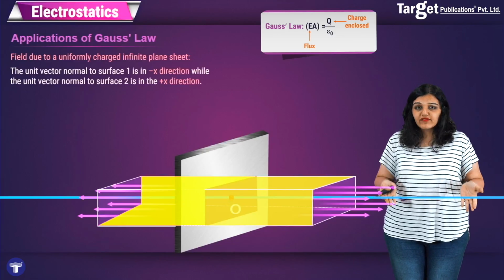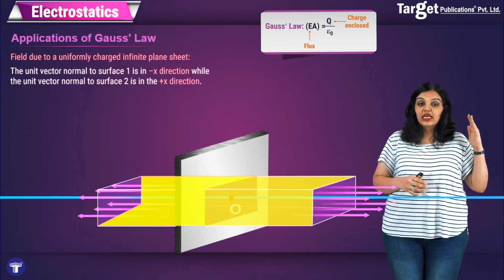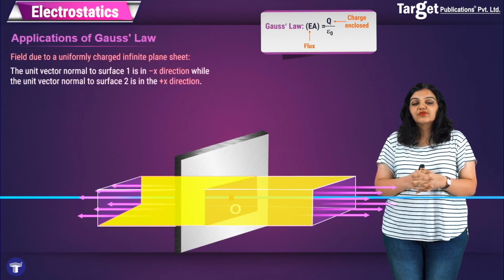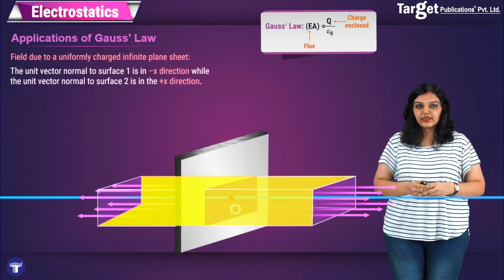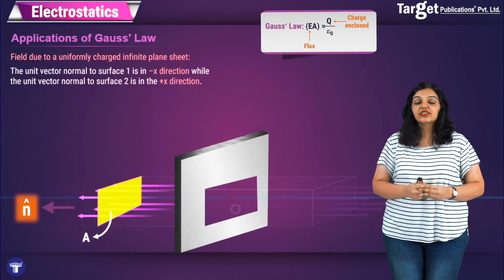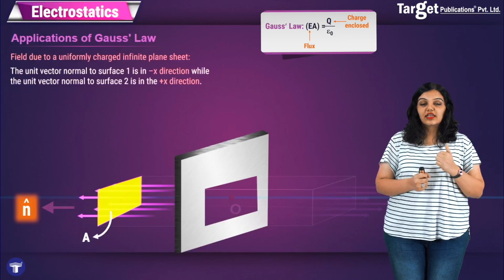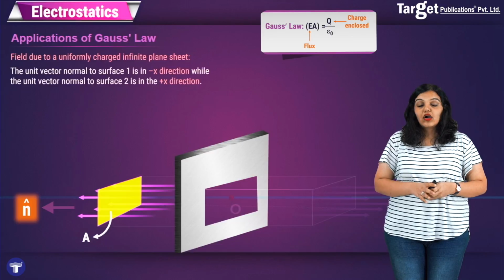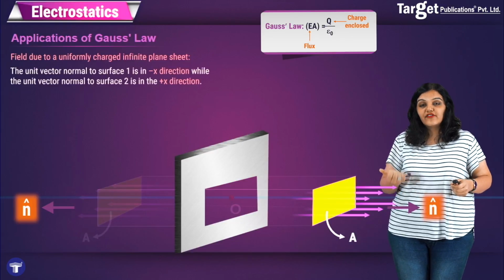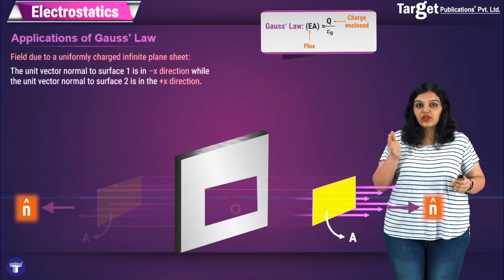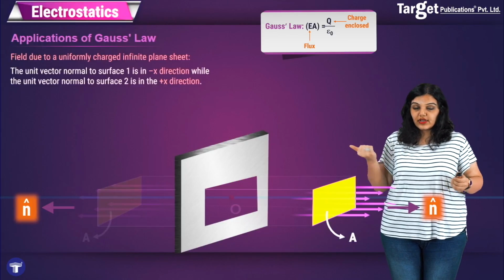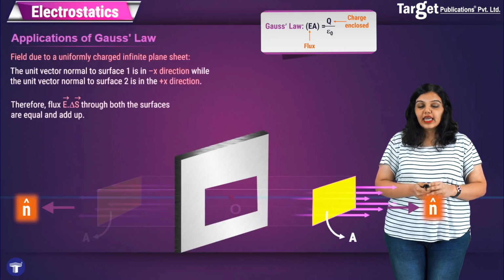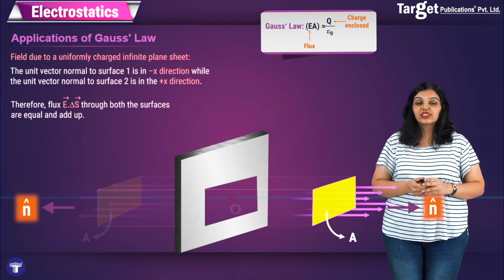And therefore, all we have to do is consider the flux passing through the left surface and the right surface and add it up, and that will give me the total flux passing through this rectangular parallelepiped. Now remember that the flux is passing through the surface on the left towards the left, and the area normal is also towards the left. Conversely, for the surface on the right, the flux is towards the right, and the direction of the normal for the area surface is also to the right, and therefore in both these cases what I will get is that the flux is equal to EA plus EA, that is, it will be given as 2EA.